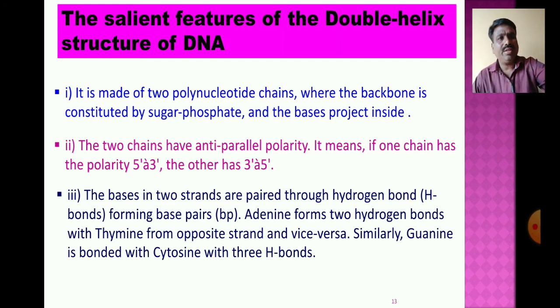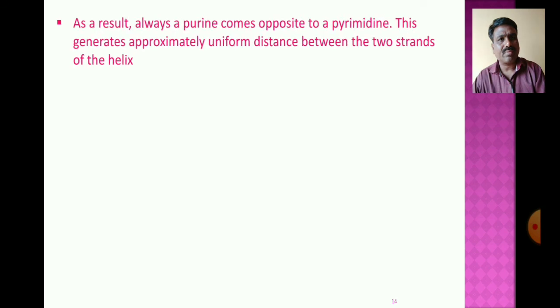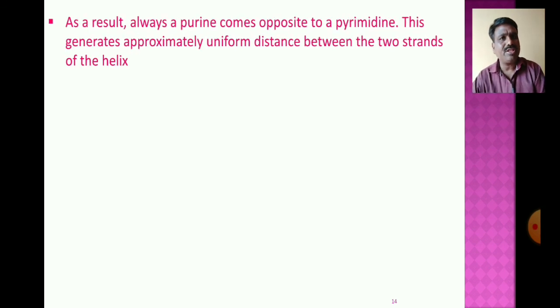So, in the further salient features of the double helix of DNA, as a result, purine always comes opposite to pyrimidine. I have already told you about that. One strand of the polynucleotide chain has the purines and the other strand has the pyrimidines. Purine comes opposite to the pyrimidine.